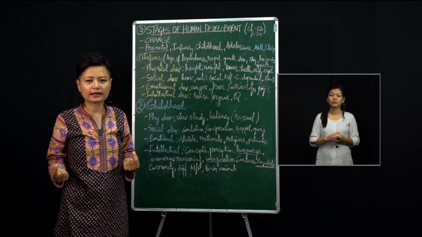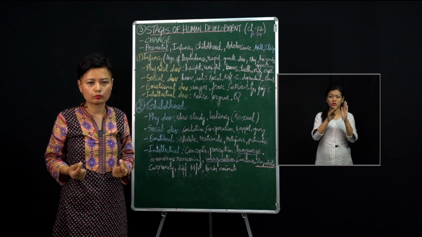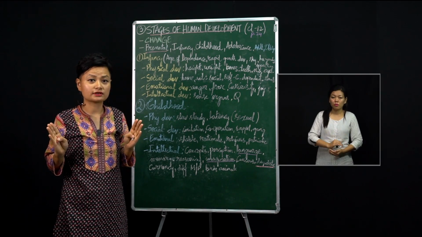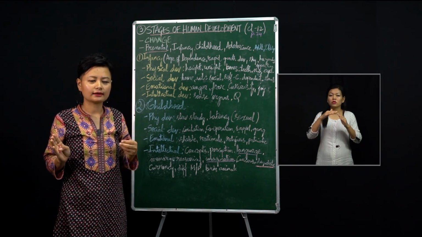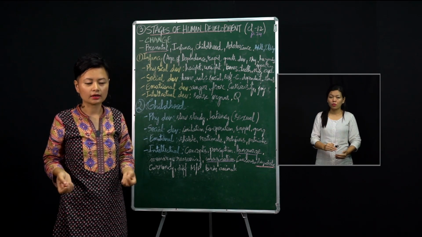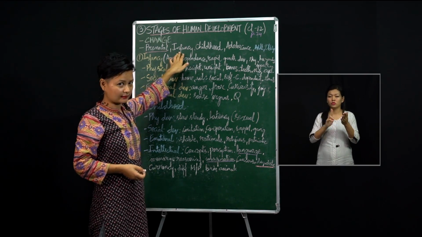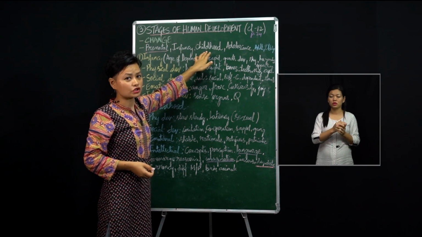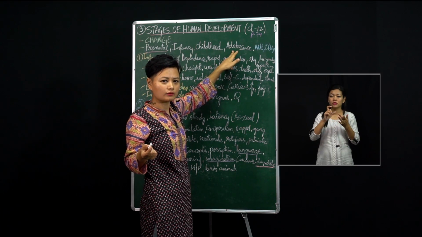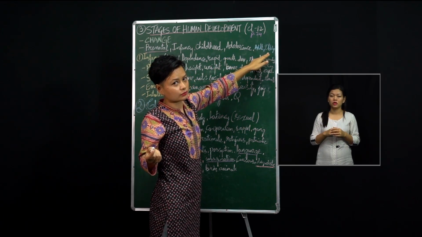The postnatal stage is from the moment that you are born into this world till the time that you die. So the postnatal stage is divided into many stages, but it is the time that you're born into this world and then till the time that you die. If you look into the postnatal stage, the first stage is the infancy stage, the second one is the childhood stage, the third is the adolescent stage, the stage that you are in right now, and then adulthood, and then old age, right?